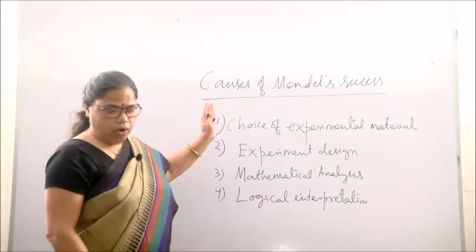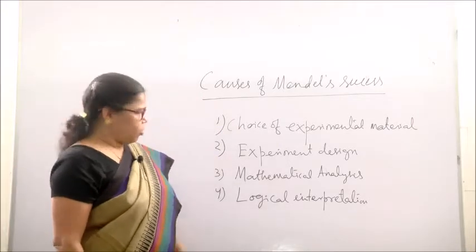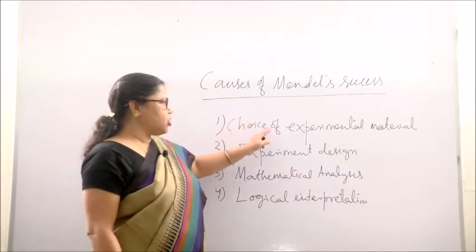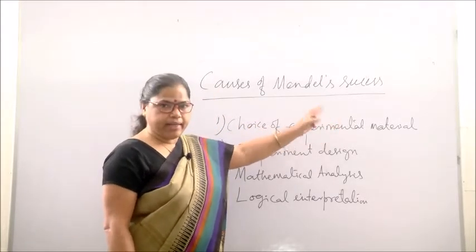These are the main 4 points of Mendel's success. We will discuss them one by one. The first one is his choice of experimental material.